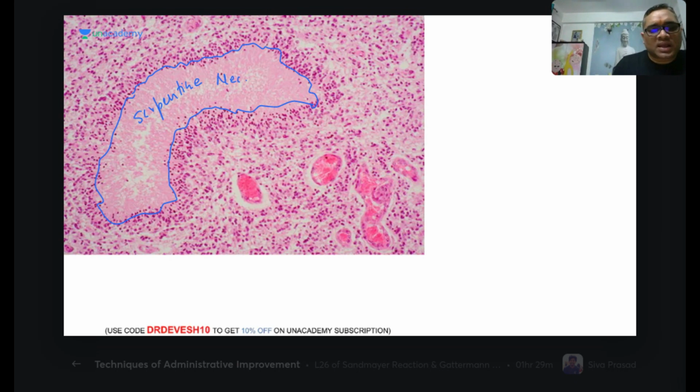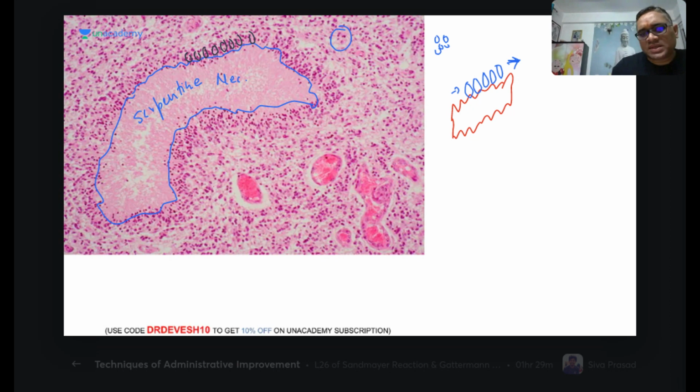So a serpentine necrotic area is there, and because of it, you can notice that tumor cells are arranged around them like this, right? Whenever you find a serpentine necrotic area like this, and I'm just recapitulating the same thing, tumor cells are arranged parallel along with it. The distant tumor cells have a random arrangement, but here they have a parallel arrangement. This parallel arrangement is called palisading.